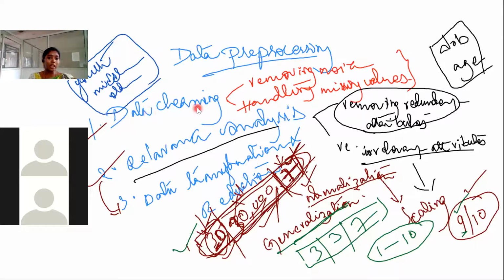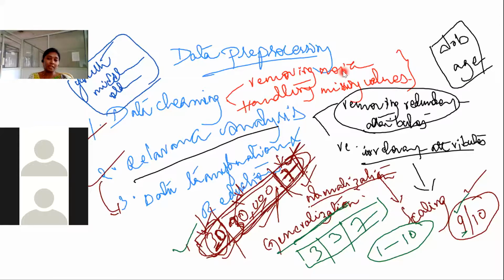In data cleaning, we have majorly 2 steps: removing noise and handling missing values. Noise means anything which is not needed for our task, so that can be removed. And for handling missing values, if the data has some missing values, we should handle that.